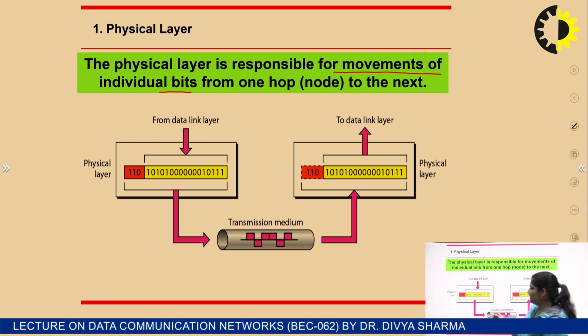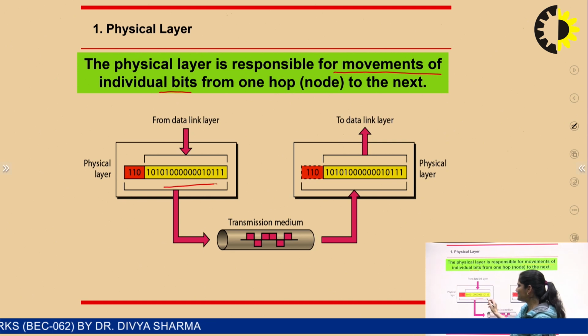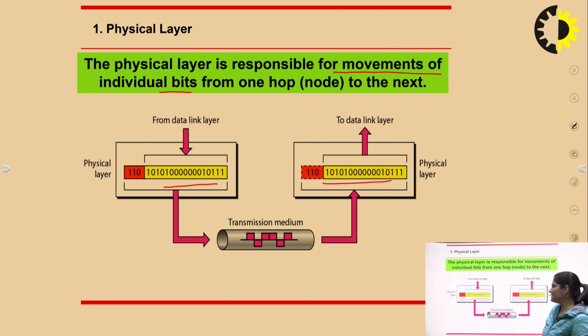You can see in the previous slide that there is an interface between this physical layer and the data link layer. Your data is coming from the data link layer to the physical layer in the form of bits. Now data is sent to the receiver side through the transmission media, and data is received at the receiver side in the form of a bit stream only. There is also an interface between the data link layer and the physical layer. So this is the work of the physical layer.